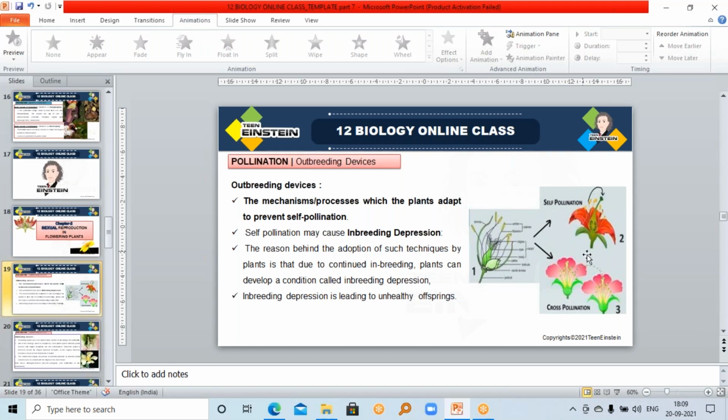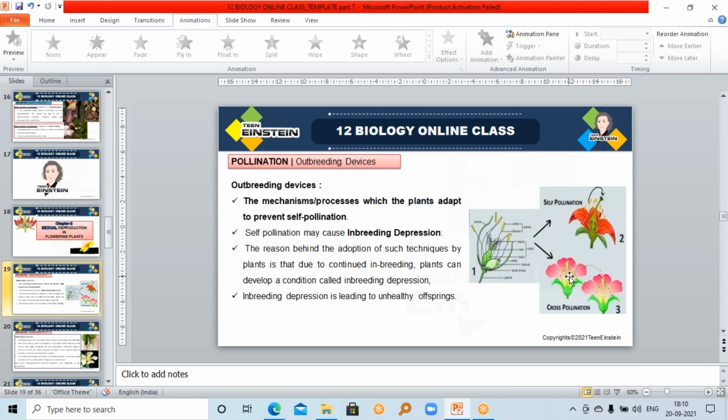In such flowers, both anther and stigma are present in the same flower. You can see in these flowers that the anther is there, and the stigma is also present. So both male and female organs are in the same flower, and there is a chance of self-pollination. From this flower only, the anther will reach the stigmatic surface. So there is no cross-pollination, only self-pollination. Again, similar kinds of plants will be produced in the next generation.